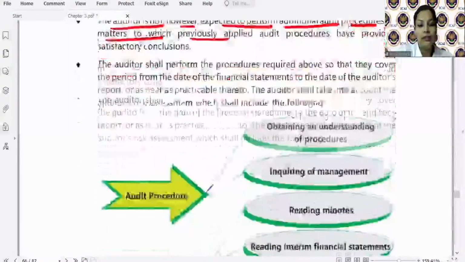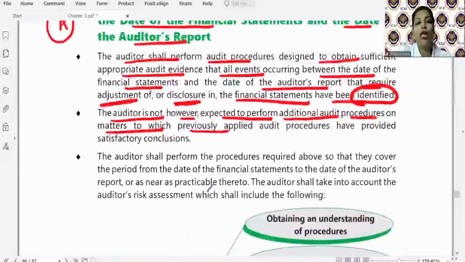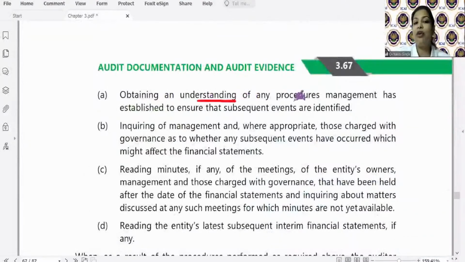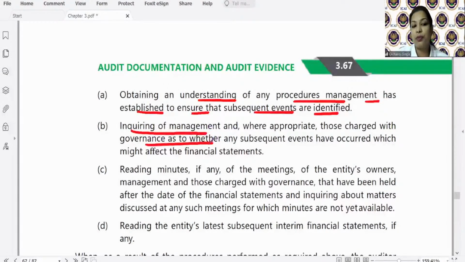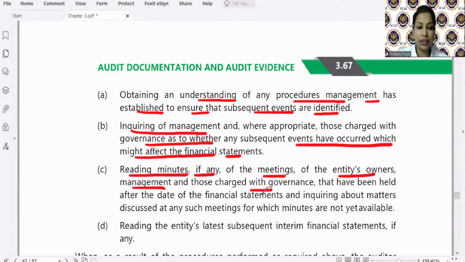Okay? Now, how to know whether such events have been identified? The auditor will obtain an understanding of any procedures management has established to ensure that subsequent events are identified. Inquiring of management and those charged with governance with respect to any events that have occurred which might affect the financial statement. Reading the minutes, if any, of the meetings of the entity's owners, management and those charged with governance. And inquiring about matters with respect to which minutes of meetings are not available. For those whose minutes are not available, discuss with the management.